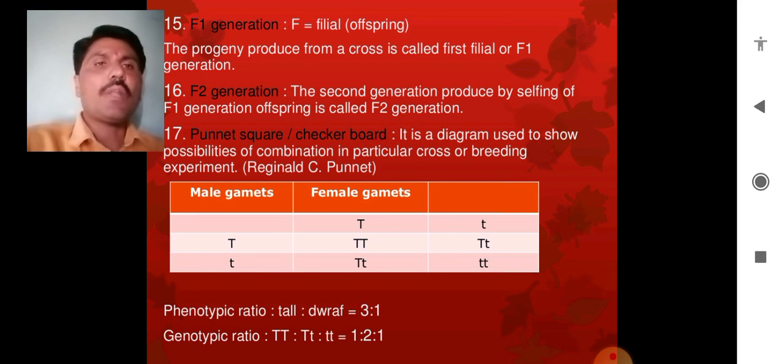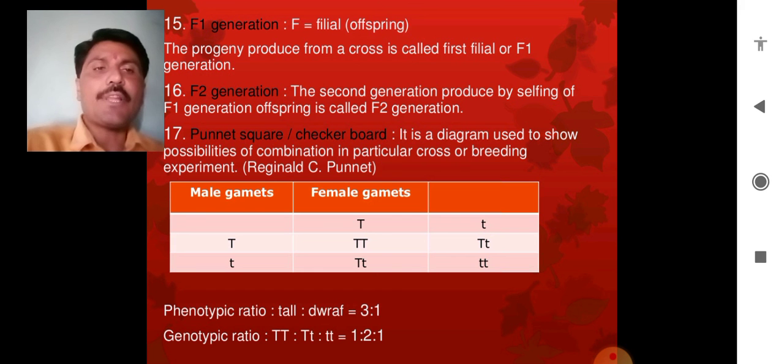Now what is the phenotypic ratio and genotypic ratio? Phenotypic ratio is what we see physically, that is tall or dwarf, and the genotypic ratio is the genes which are denoted in this square. You can clearly see the male gametes in the first column, capital T, smaller t, and the female gametes, capital T and smaller t, and so on.